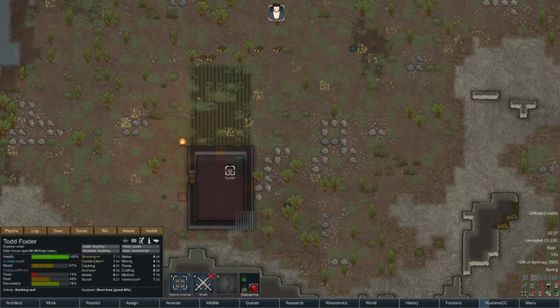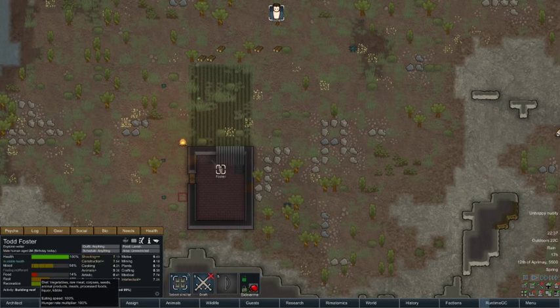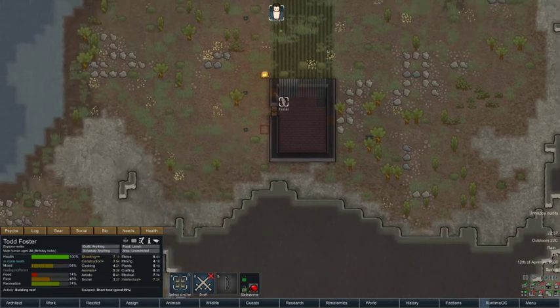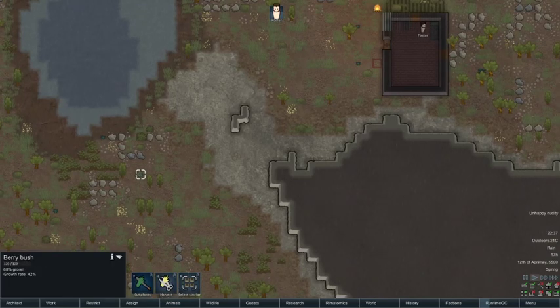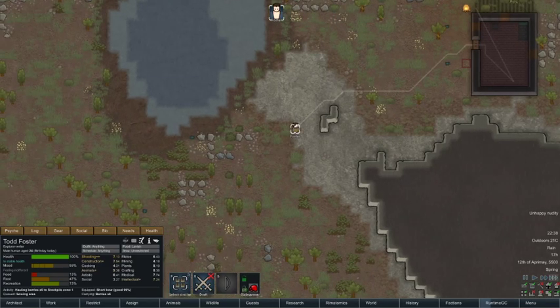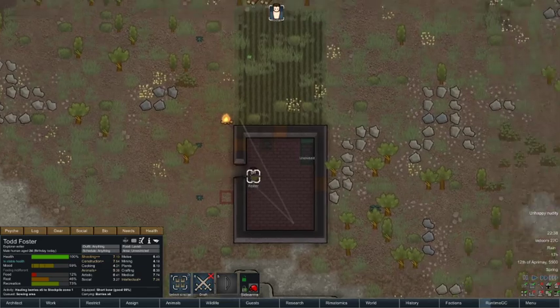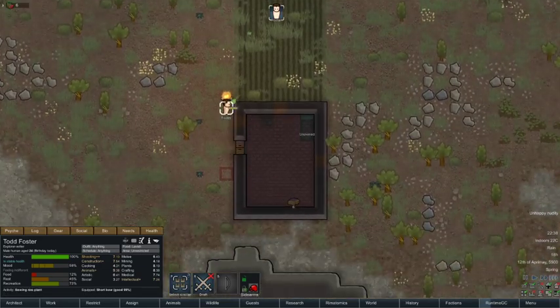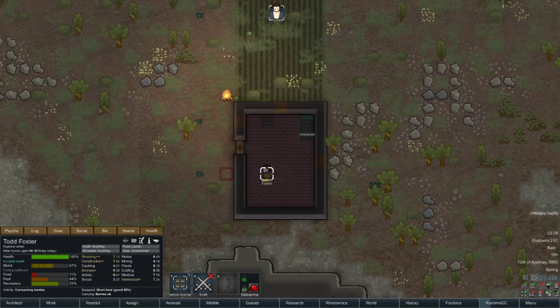6 hours is still not enough because we haven't got any food. See, our food down here is about 14%, so he does need to eat. There's a harvest, there's a berry bush here, so if I get Foster to cut this berry bush, I don't know if this gives enough to cook a meal. It might do. I think he's just going to eat it there. No, maybe not. Yeah, he's going to eat it raw. Now this is going to give him a mood debuff.